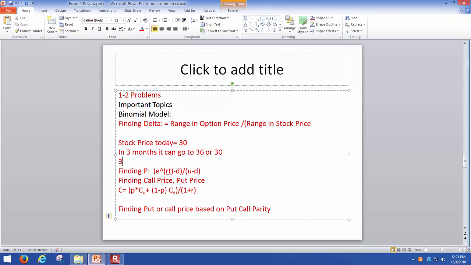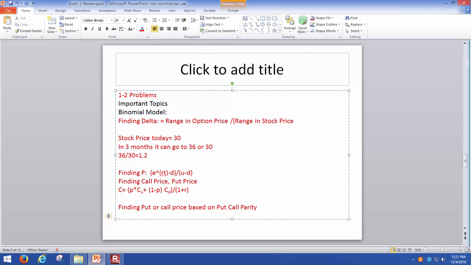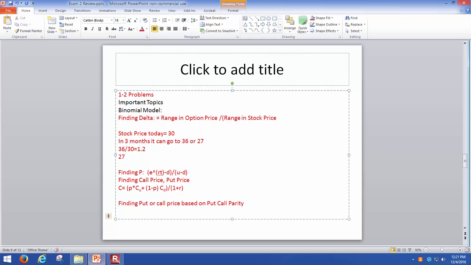So in this case, 36 over 30 is 1.2. That stands for U. And let's say the bottom price should be 27. 27 is the price at the bottom, and 27 by 30 equals 0.9, and that stands for D. So here U is 1.2 and D is 0.9.